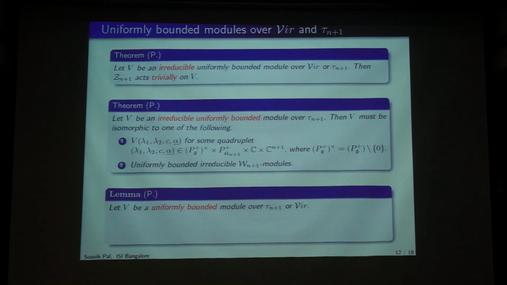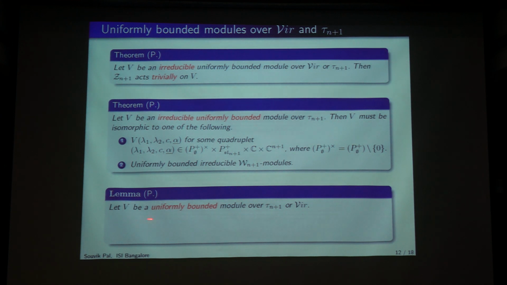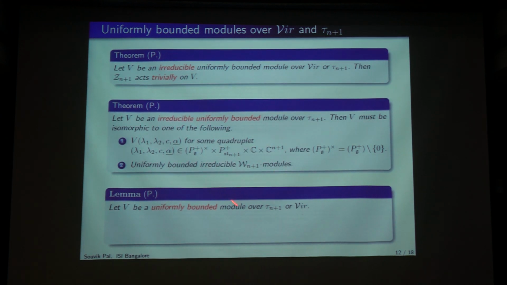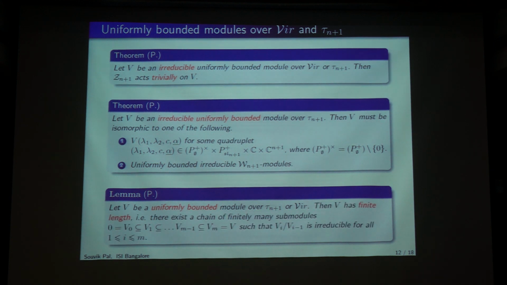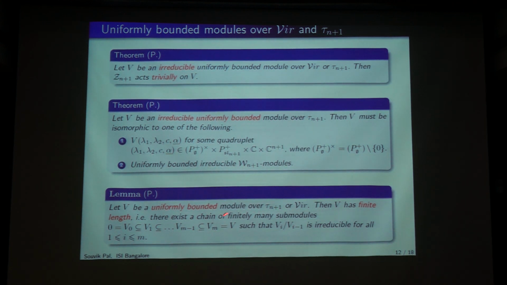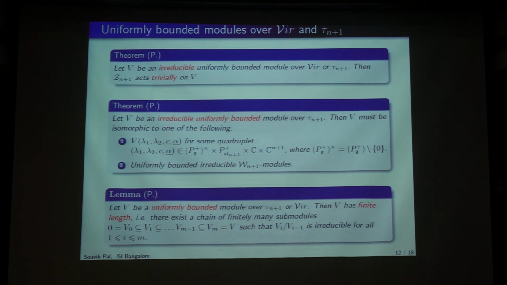Okay. Another lemma that was really useful for me is that in this category of uniformly bounded modules, these modules always have a finite Jordan-Holder series. It always has a finite length. That was really the key lemma in my paper. Okay, so that is all about uniformly bounded modules.